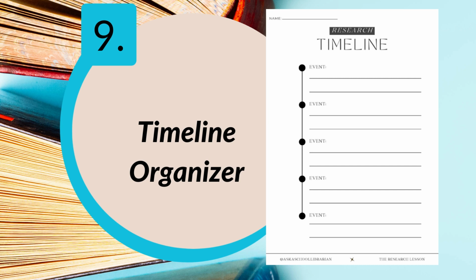Number 9 is a timeline organizer. You might use this if you're organizing events from something that happened in history or something that happened in someone's life.